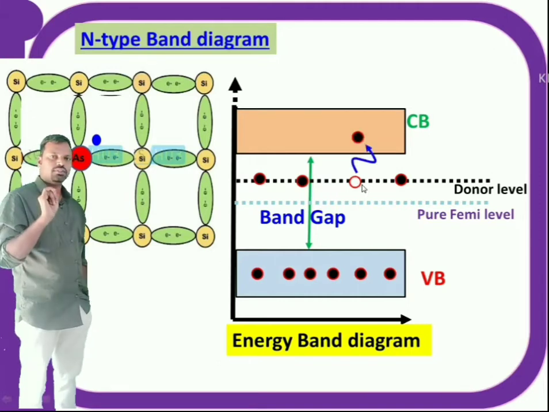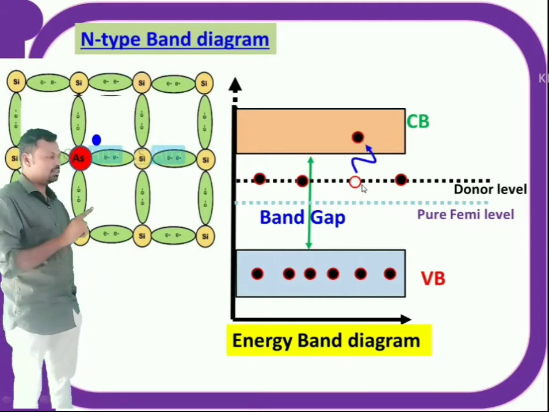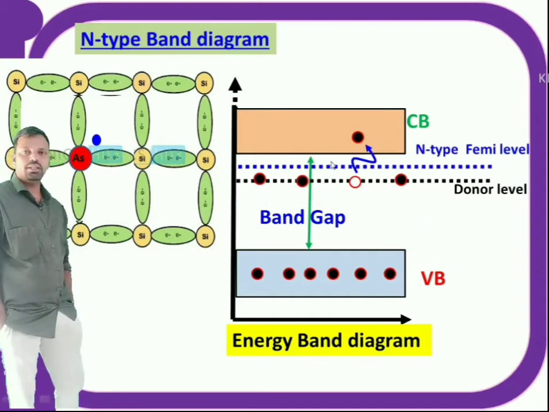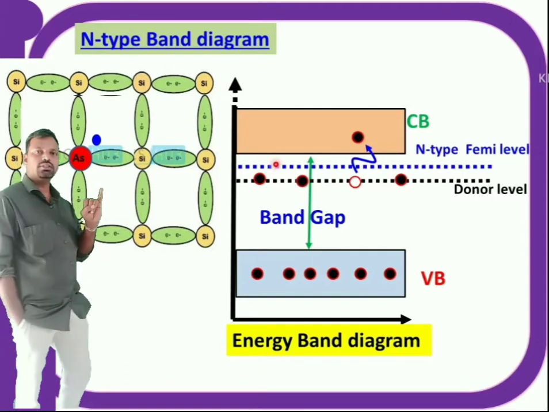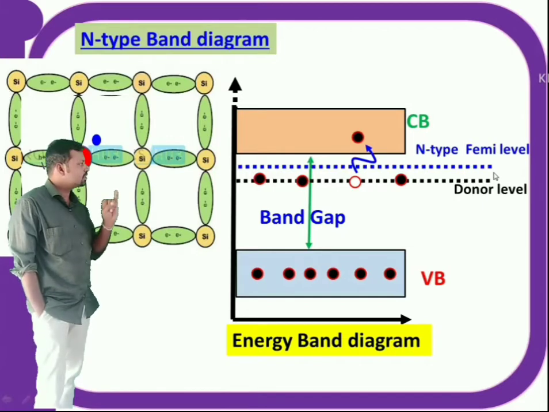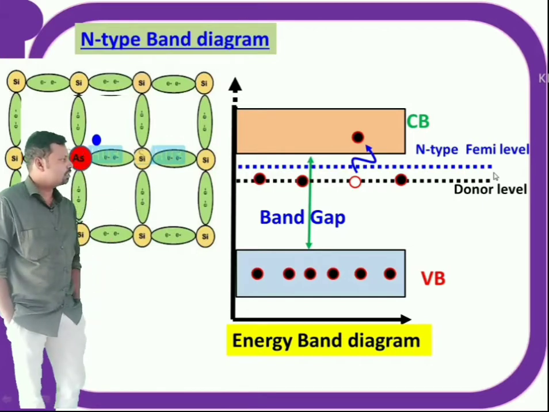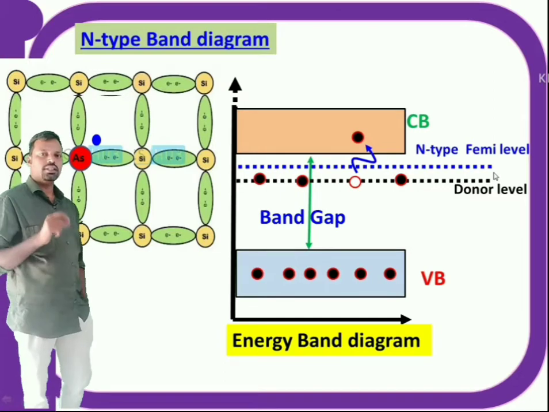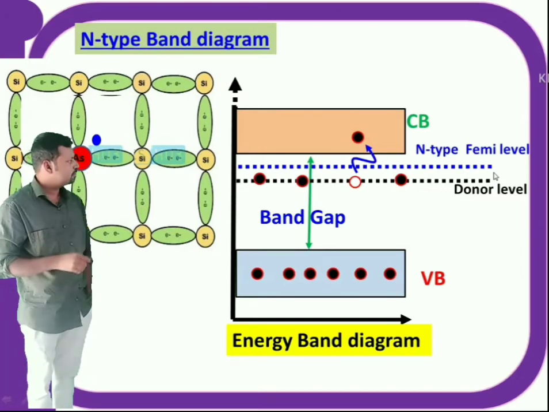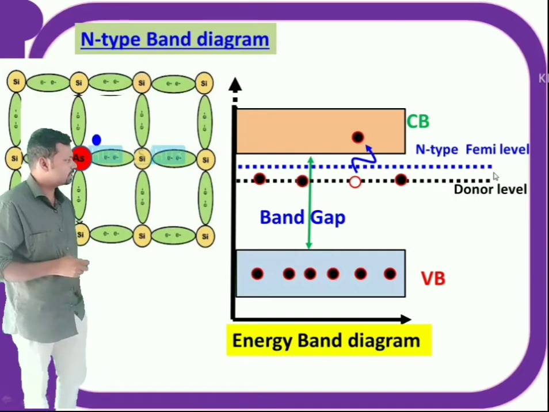So now the Fermi level shifts from the middle to the top side, that means towards the conduction band. Now the Fermi level is in between the donor energy level and the conduction band. It shifts towards the conduction band because in n-type, electrons are there. Electrons contribute current in the conduction band. That's why the Fermi level shifts towards the conduction band, just below it.